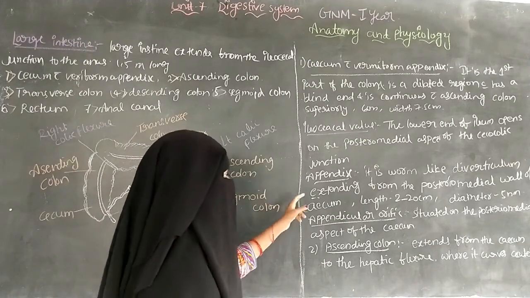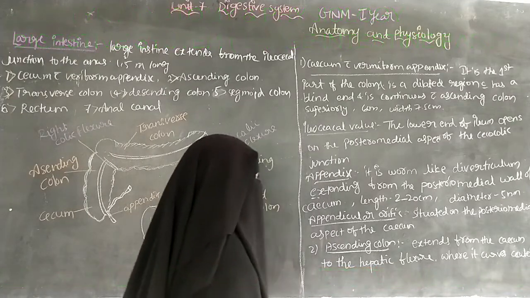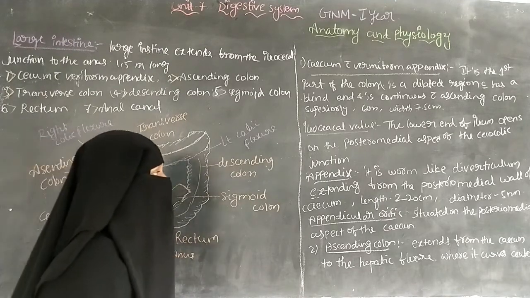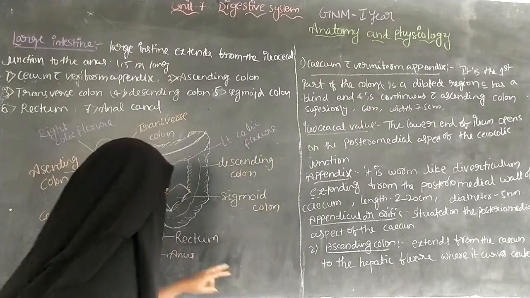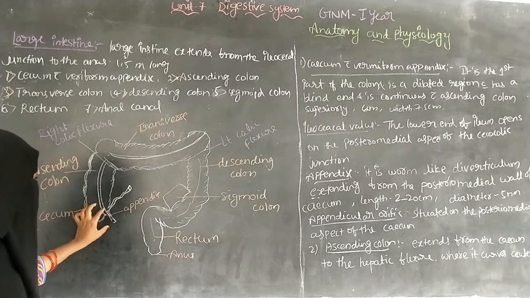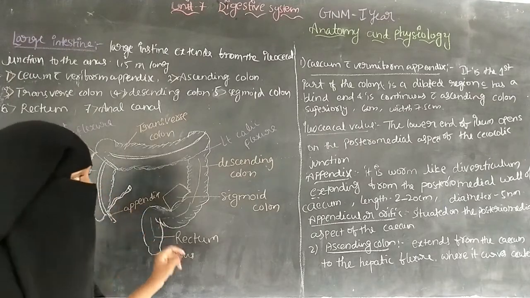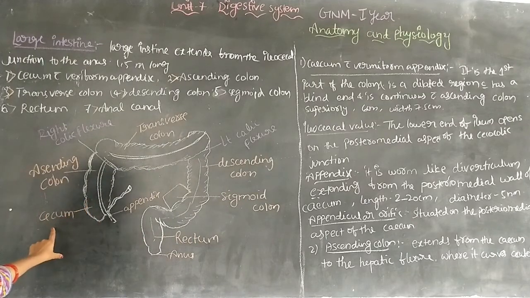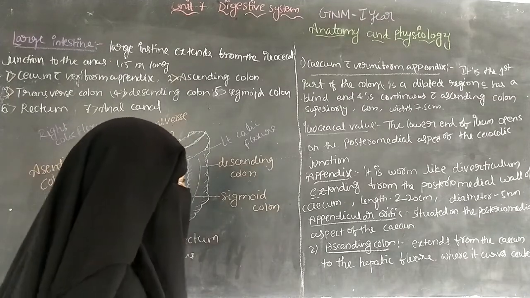And the next one is the appendix. The appendix is a worm-like diverticulum, the vermiform diverticulum, extending from the posterior medial wall of the cecum.